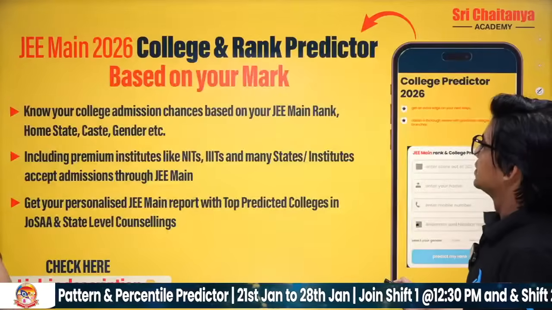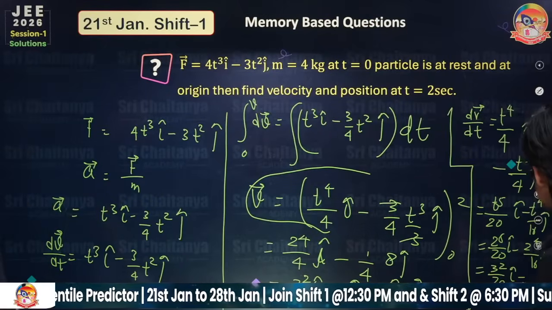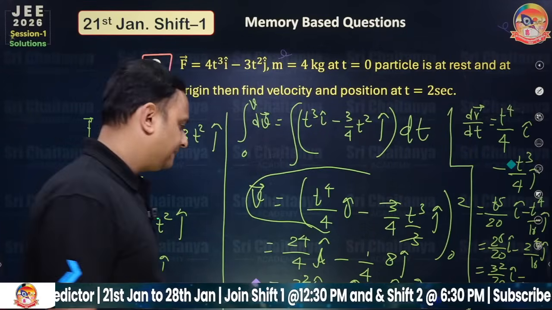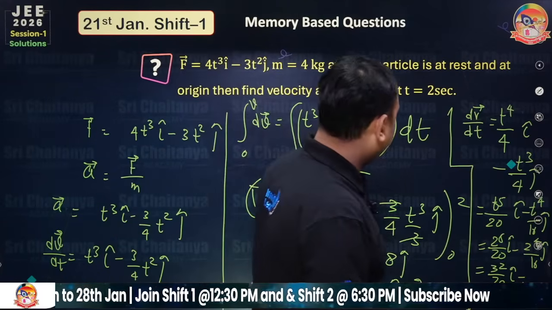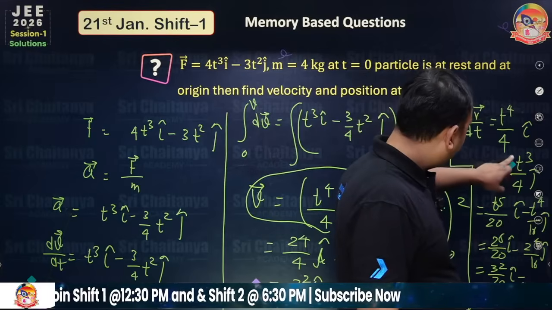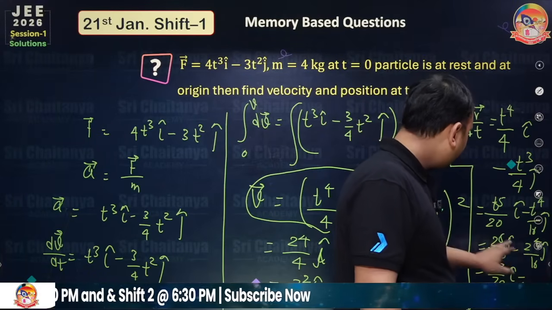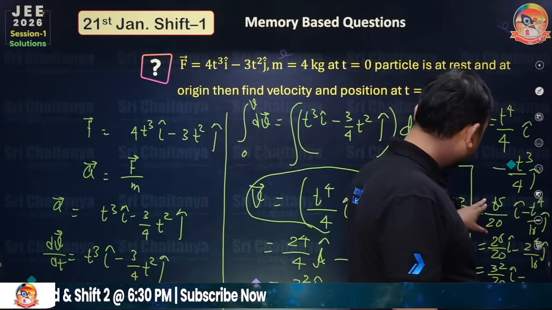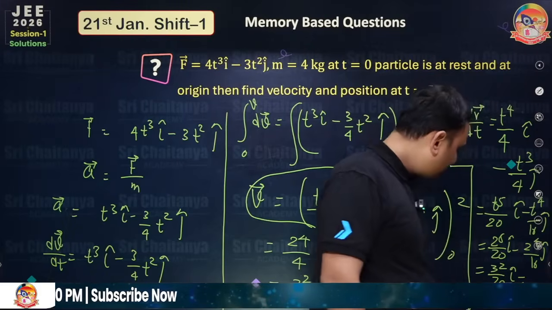So there are no other questions given. Okay, can you once see the calculation? Because I am getting a fraction and not an integer here. 2 to the power 4 d by dt, you can write t to the power 5 by 20 and t to the power 4 by 16. So 0 to 2, this is j cap, and this is t to the power 5, 32 by 20, 1.6. So this is right.